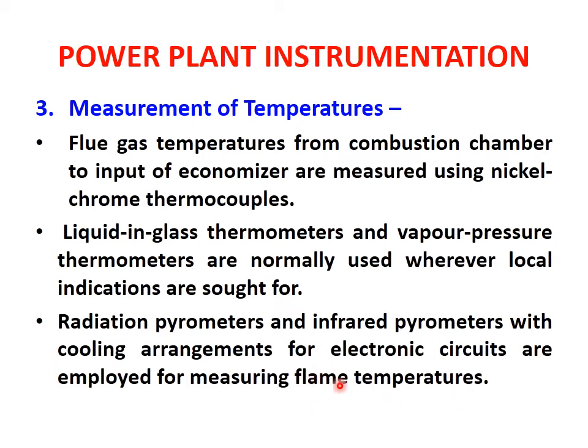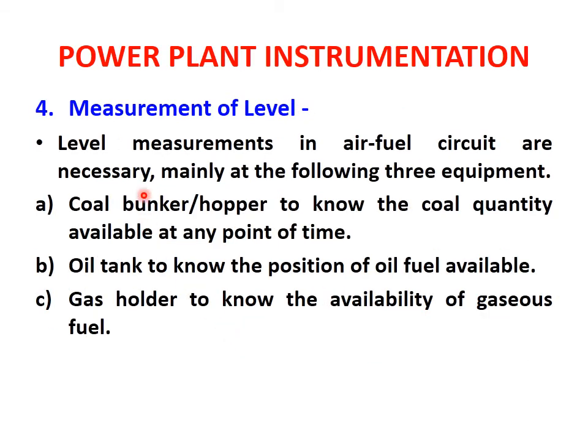So what these pyrometers do is they measure the color of the flame, and in the pyrometer there are various color cells with which the particular bandwidth is compared. With the help of this bandwidth and by comparing the wavelength of this flame, the pyrometers give us an accurate reading of the measurement of the particular flame. So basically we have to first focus the lens on that particular flame, and then we can get the actual reading. The next is measurement of level.